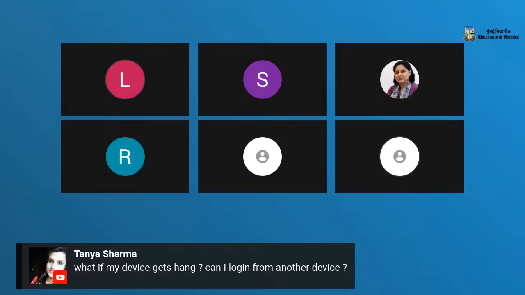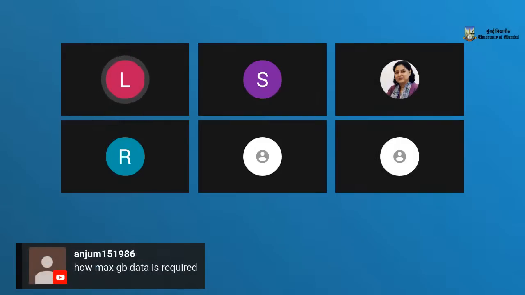Perfect, sir. So I have a question here. What if my device hangs? Can I log in from another device? So yes, that's a good question. If you're using a device and there is a problem, and you have downloaded this application on another device as a fail-safe method, you will be able to log into this exam using the secondary device. But please note that the time that is pending will start almost like a new exam for you on the second device. So if this happens to you, we request you to take up the exam and also get in touch with us and let us know, so we can try to retrieve the answer docket from both devices.